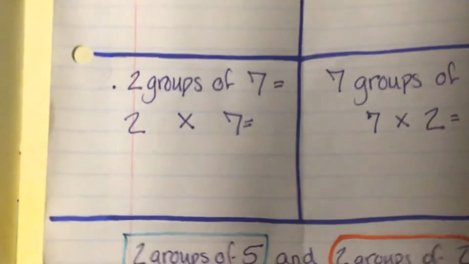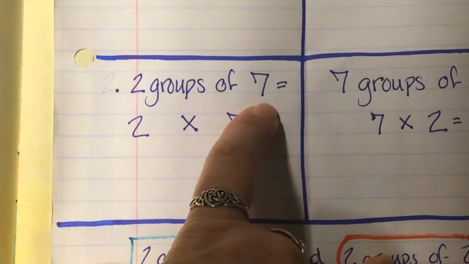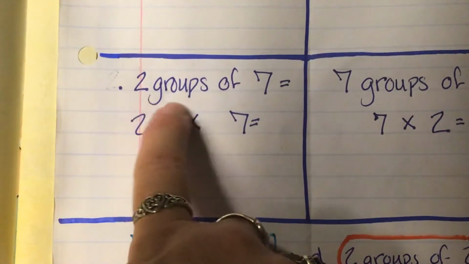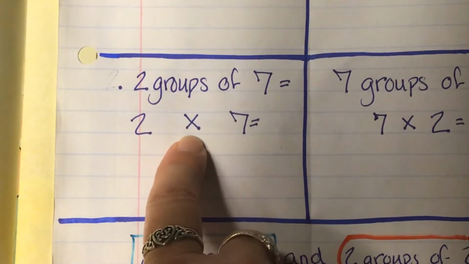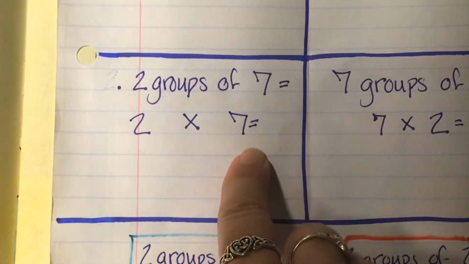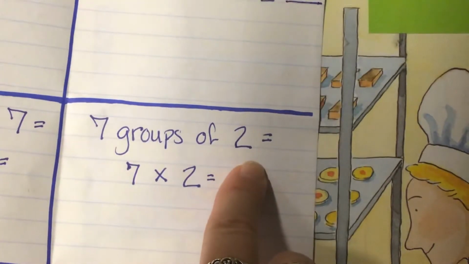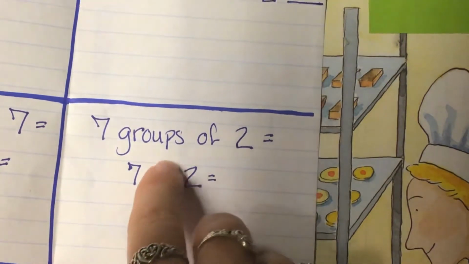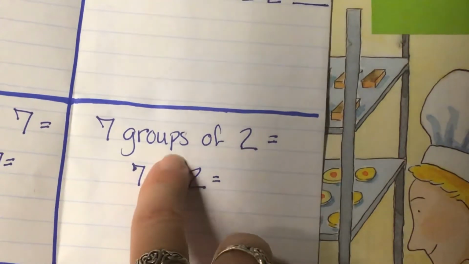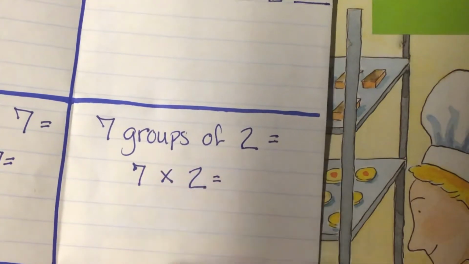Some people might think that there's 2 groups of 7. And when we start thinking in multiplication, we're thinking of groups. So anytime you think of the words groups of, that's where our multiplication symbol comes in. There are 2 groups of 7. You could also say that there's 7 groups of 2, and get your answer that way. So you can think of groups of using the words, or you can think of groups of using the multiplication symbol.